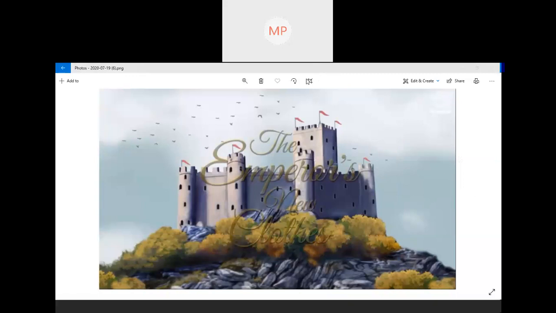So children, we are going to see the next lesson in English. The Emperor's New Clothes. This is one interesting story. We are going to see about an emperor who is very fond of new clothes.